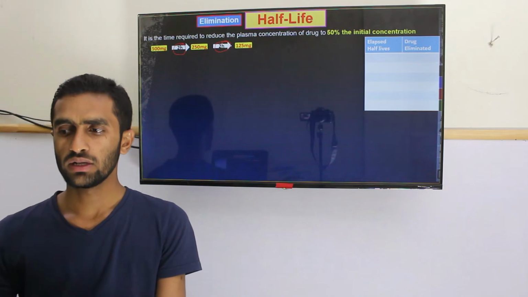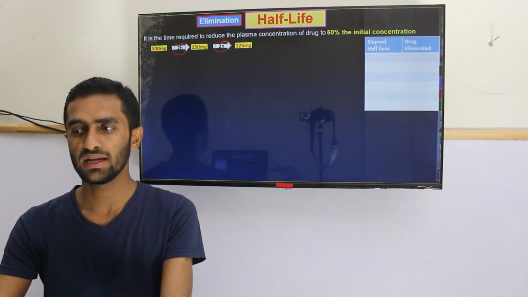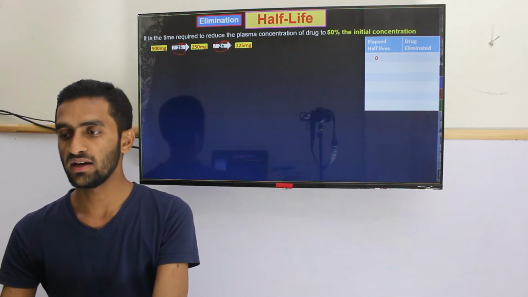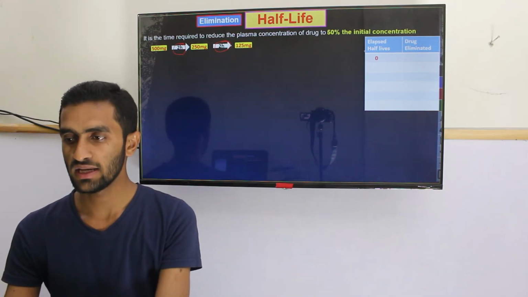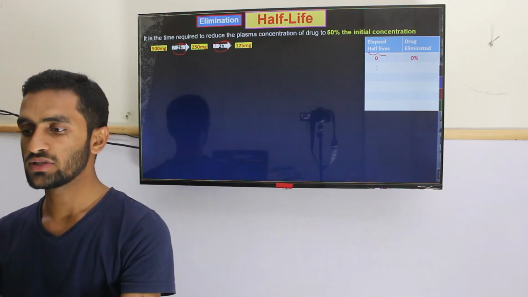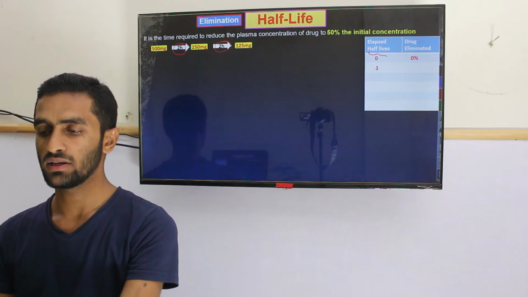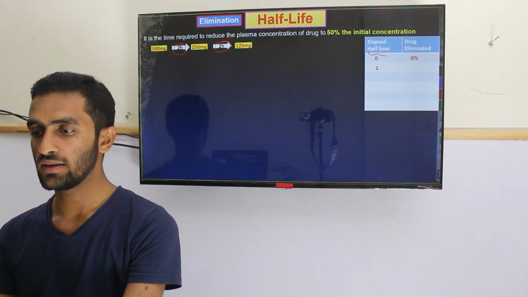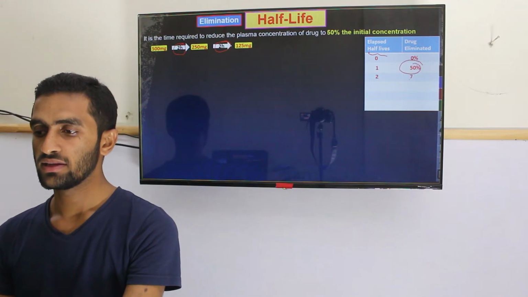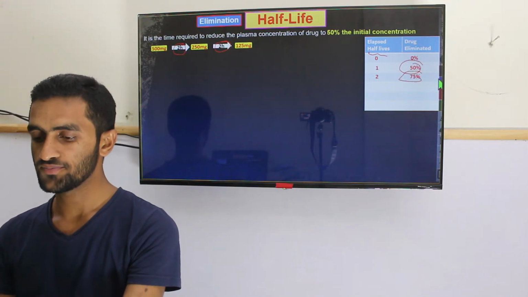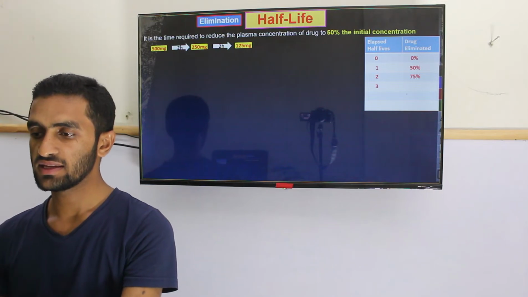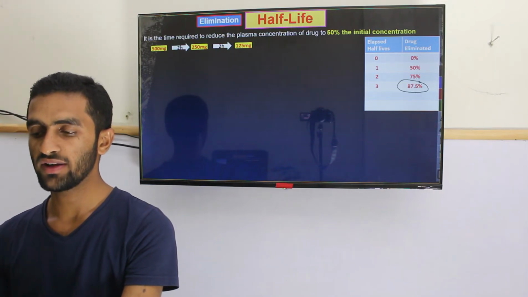If you look at how many half-lives are used for the elimination: at 0 half-lives, 0% is eliminated. After 1 it becomes 50%. After 2 it becomes 75%. After the third, 87.5% is excreted.